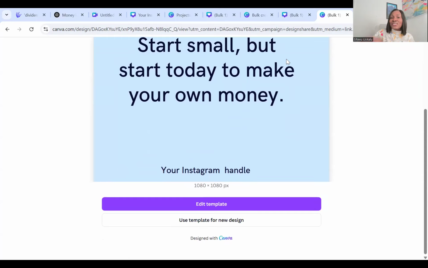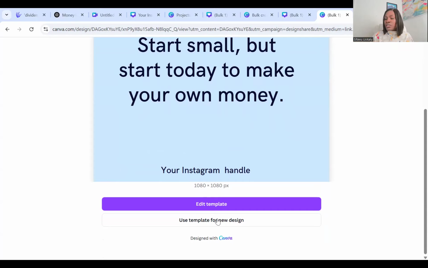So this person is going to see it this way, and they can always come to this place. You see, because I'm the one that created this template and I'm still using my own link, it's going to give edit template or use template for new design. So use template for new design is what the buyer is going to see.